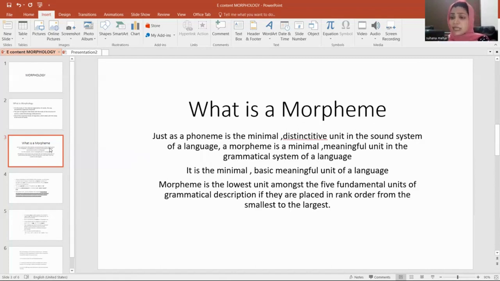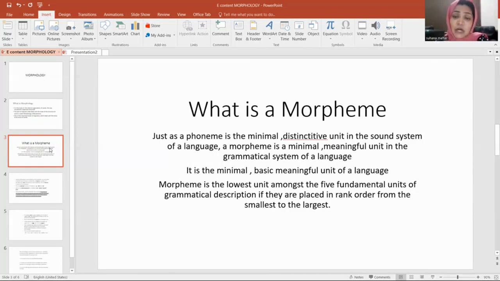So just as phoneme is the minimal distinctive unit in the sound system of language, morpheme is a minimal, meaningful unit in the grammatical system of language. And it is the lowest unit among 5 fundamental units of grammatical description if they are placed in rank order from the smallest to largest.